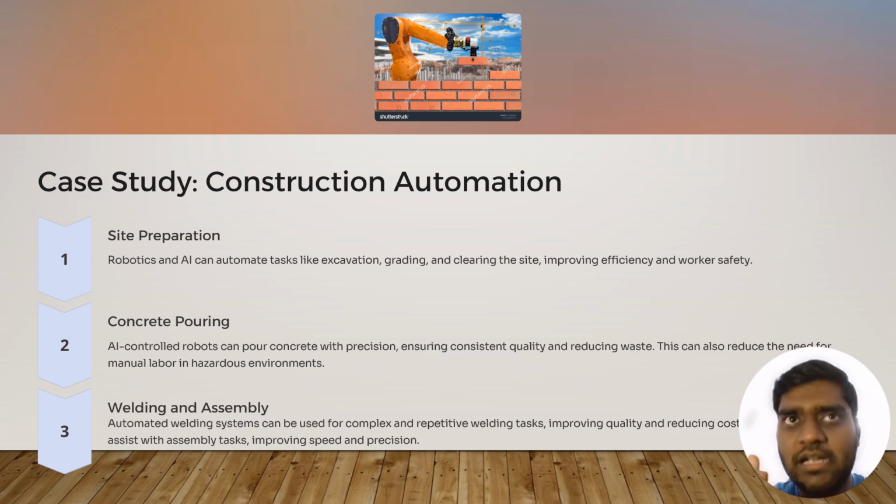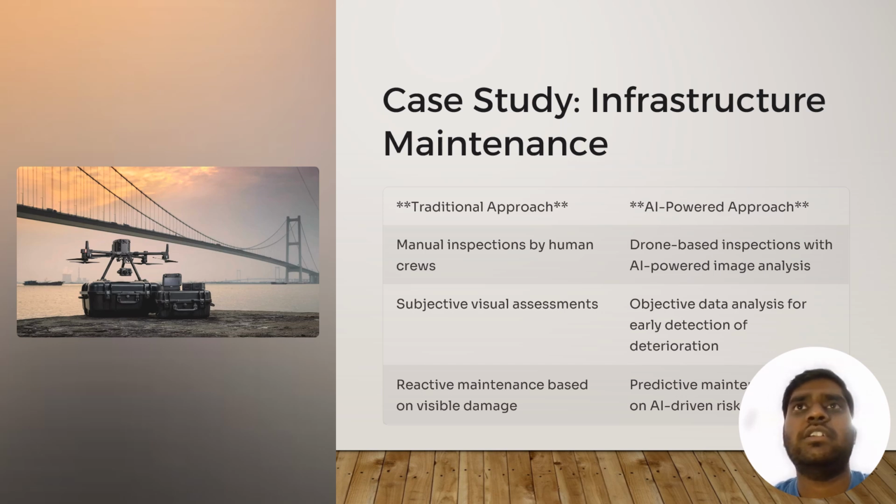To tackle that, concrete pouring with precision and enough quantity can reduce it. And welding and assembly, you know what it is. In this I made a table which explains the traditional approach and the AI powered approach.